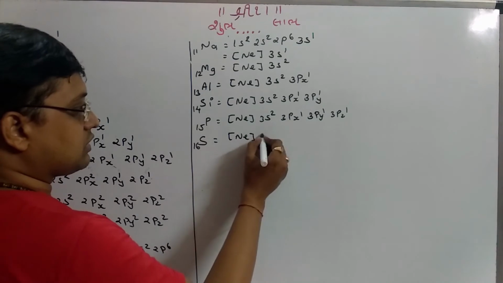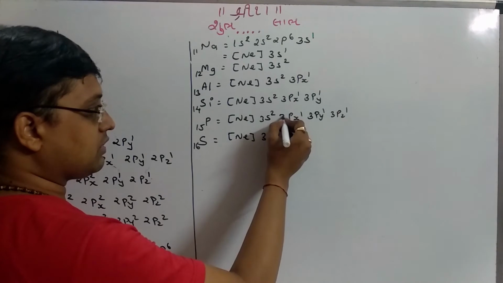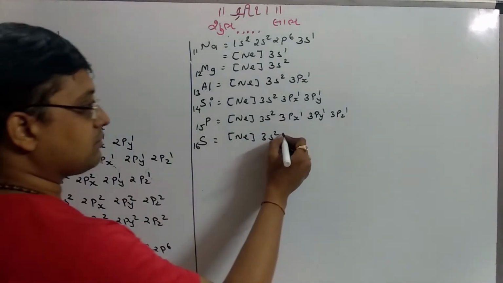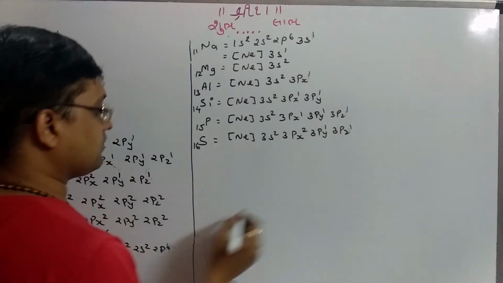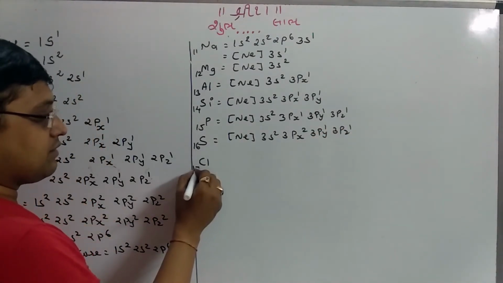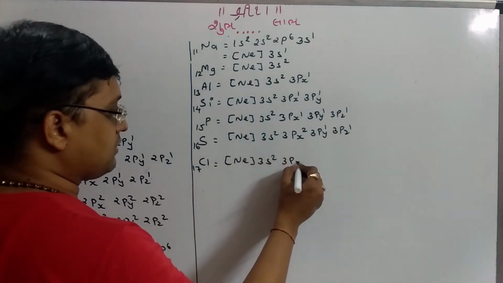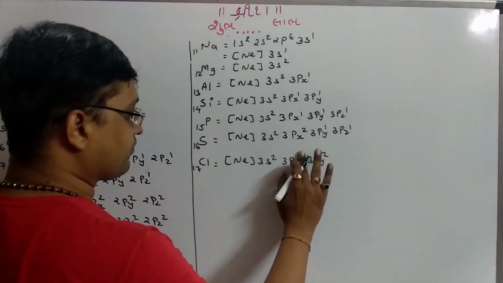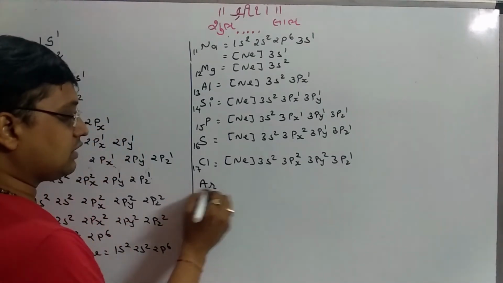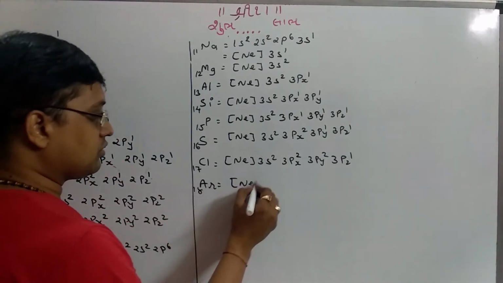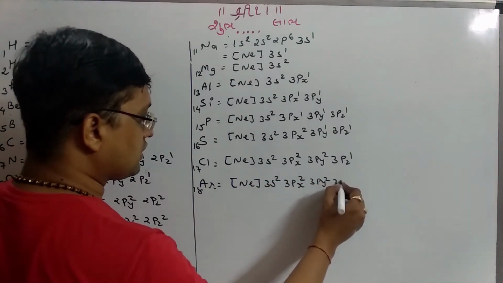neon core, 3s2. You can see here that each suborbital is half filled. So now pairing of electrons can occur. Conventionally we accept 3px2, 3py1, 3pz1. After sulfur, the element number 17 is chlorine, that is neon core, 3s2, 3px2, 3py2, 3pz1. After chlorine, that is argon, number 18, neon core, 3s2, 3px2, 3py2, 3pz2.